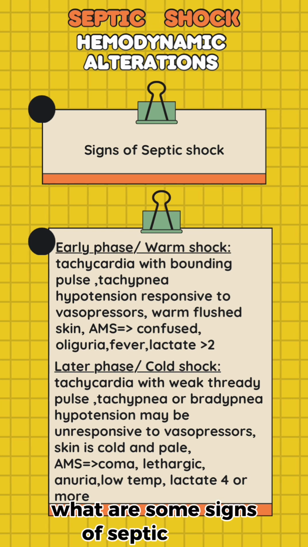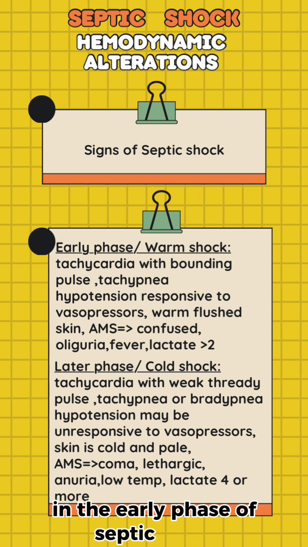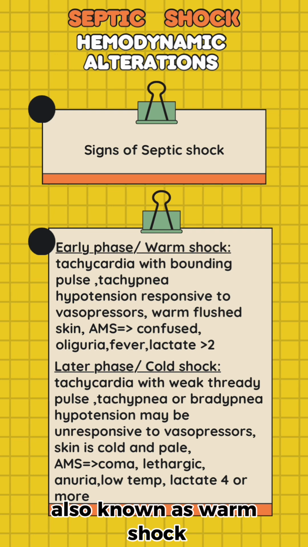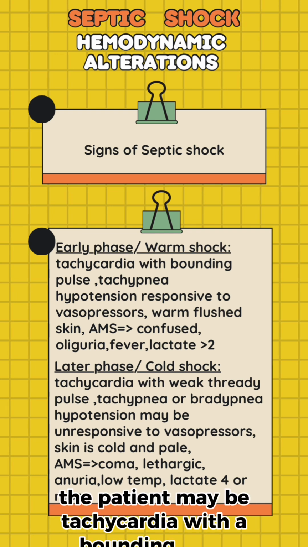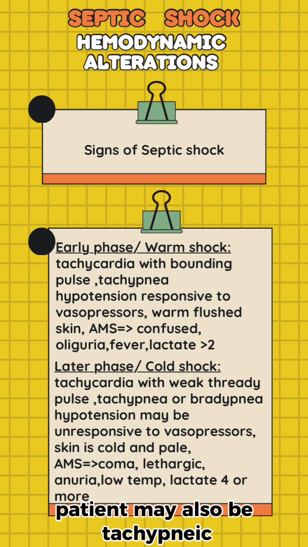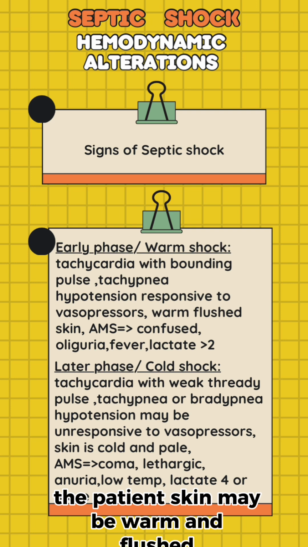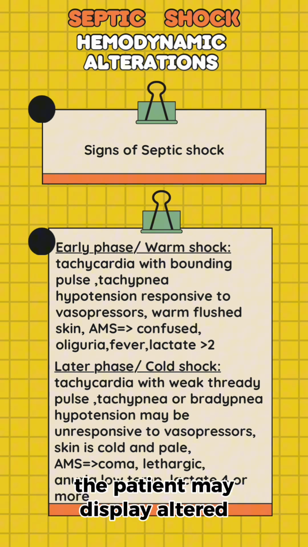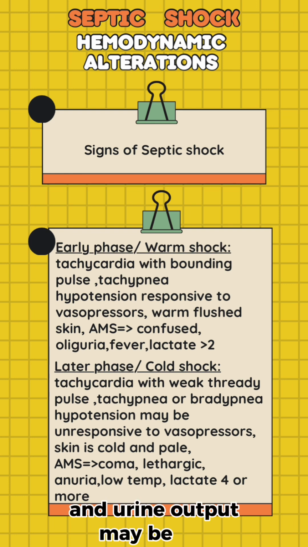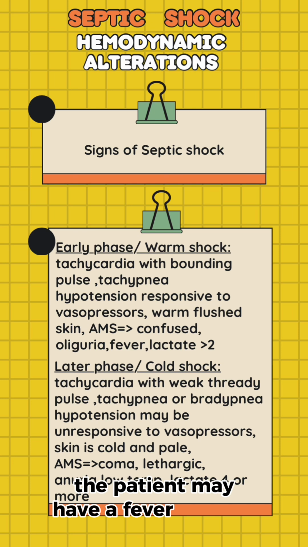What are some signs of septic shock? In the early phase of septic shock, also known as warm shock, the patient may be tachycardic with a bounding pulse. Patient may also be tachypneic and have hypotension that is responsive to vasopressors. The patient's skin may be warm and flushed. The patient may display altered mental status in the form of confusion, and urine output may be low. Therefore, the patient may be oliguric. The patient may have a fever and a lactate level that is greater than 2.